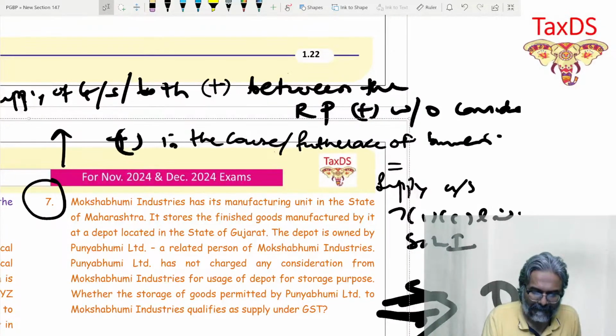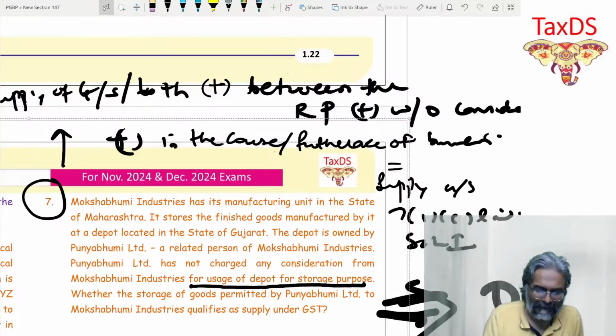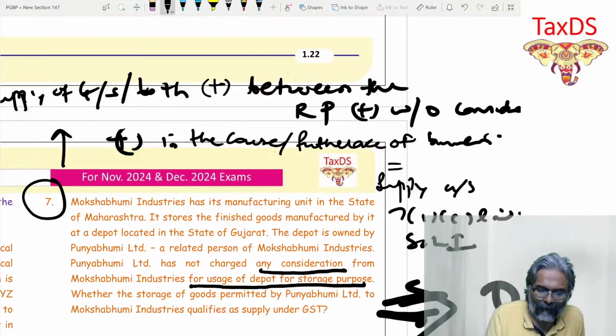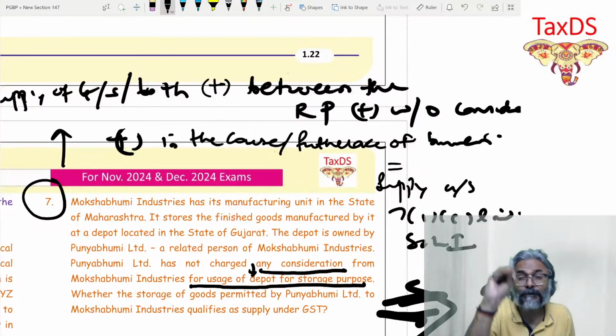In this case, the related party has not charged any consideration for usage of the depot for storage purpose. For what has he not charged any consideration? For usage of depot for storage purpose.